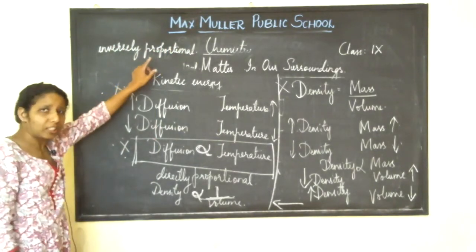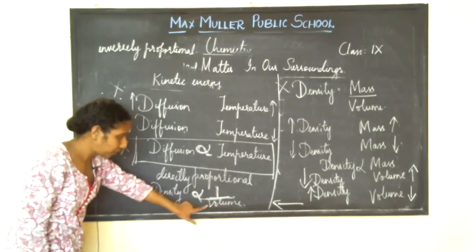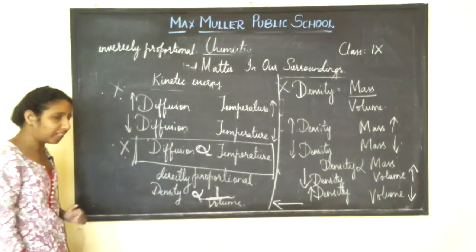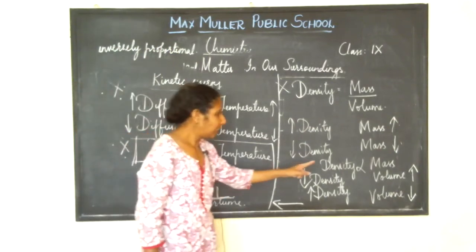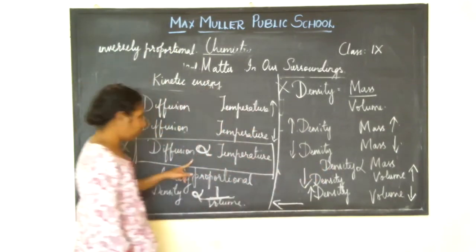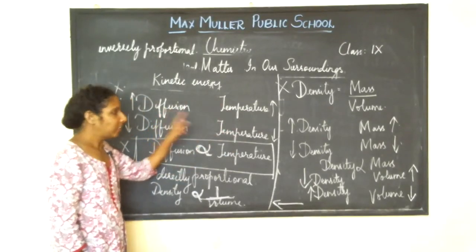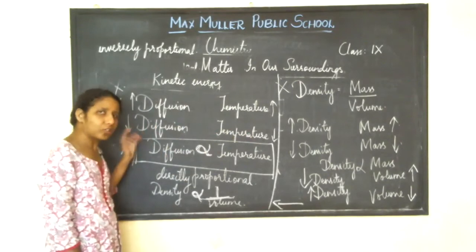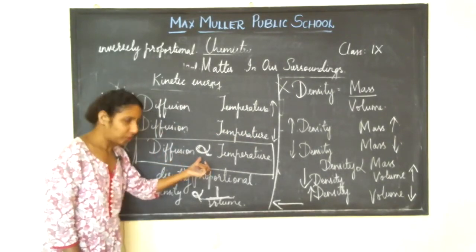Density is inversely proportional to volume. Did you people understand this? Directly proportional means if one increases, the other also increases. If one decreases, the other also decreases. Then we use directly proportional.